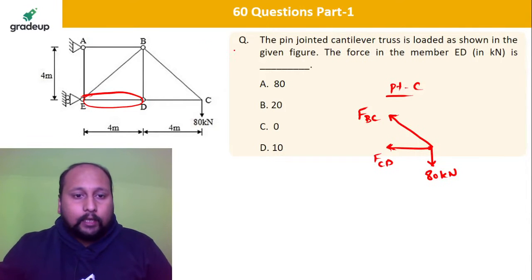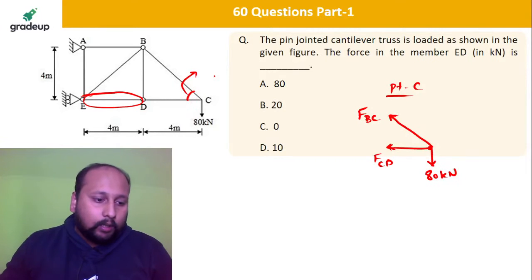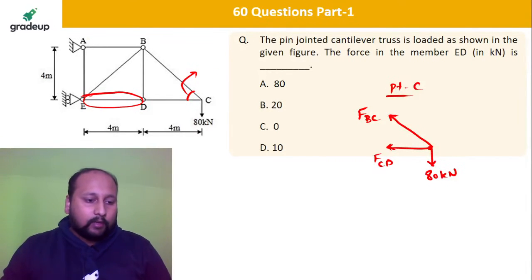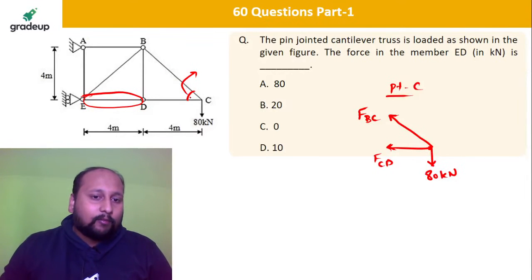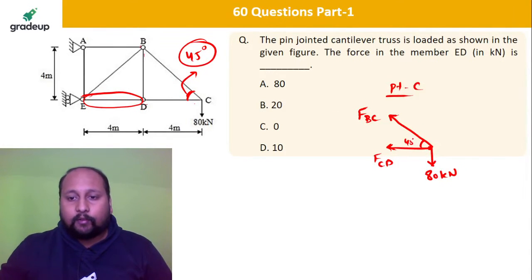Okay, clear? So can you tell me what will be this angle? Anyone who can tell me? Dharmi is saying option C. He's saying 0. Okay. Can anyone tell me what will be this angle? This is 4. This is 4. So can I say this is 45 degree? If this distance BD is 4, CD is also 4, so this will be 45. So this is, my dear friend, 45.